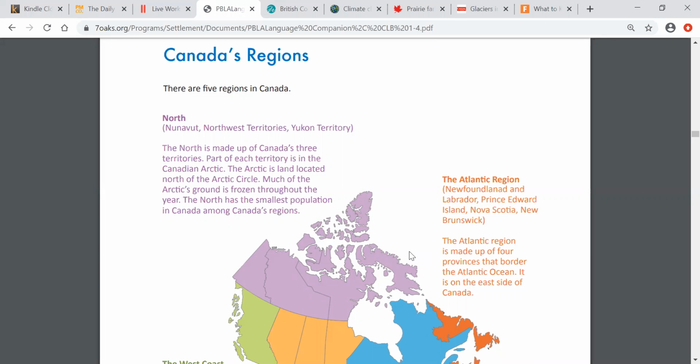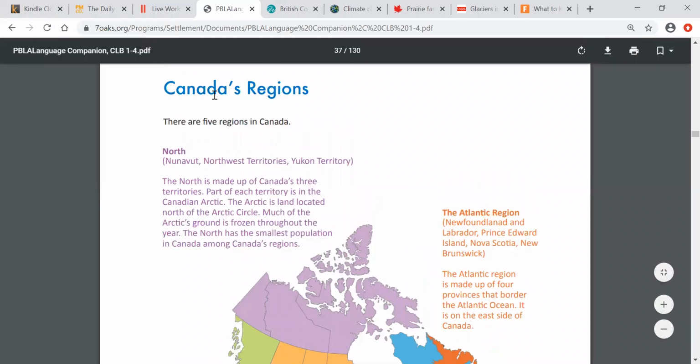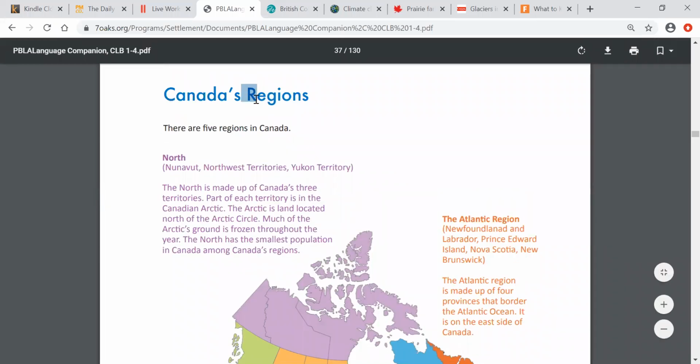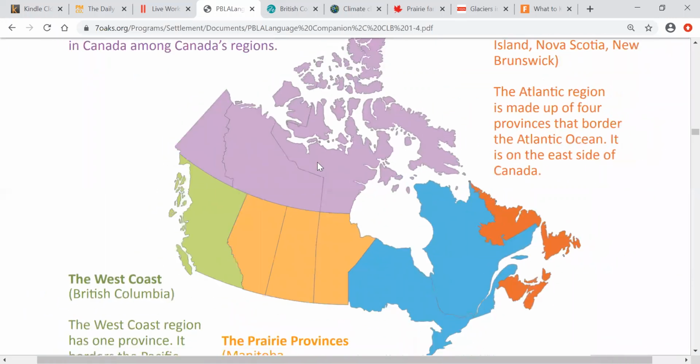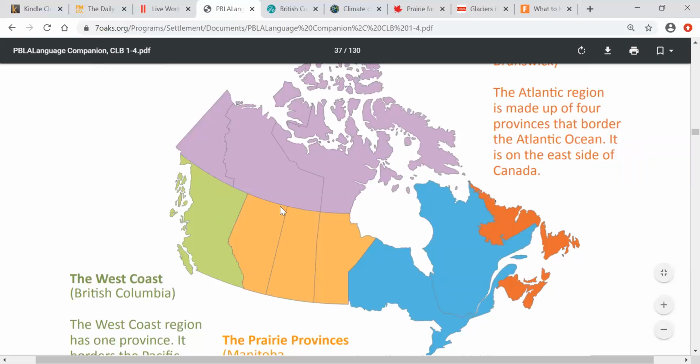Yesterday, we talked about Canada's provinces and capital cities. Today, we will talk about Canada's regions. Regions. Do you know what regions are? Regions are areas of land with some provinces inside, right?